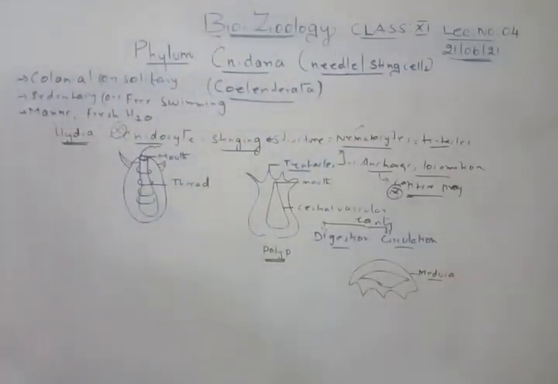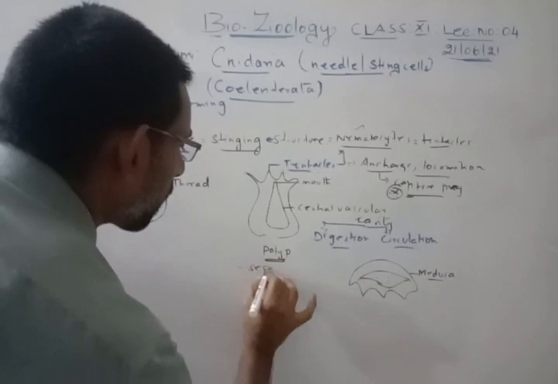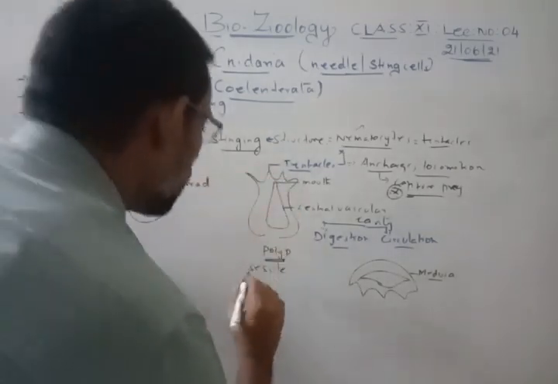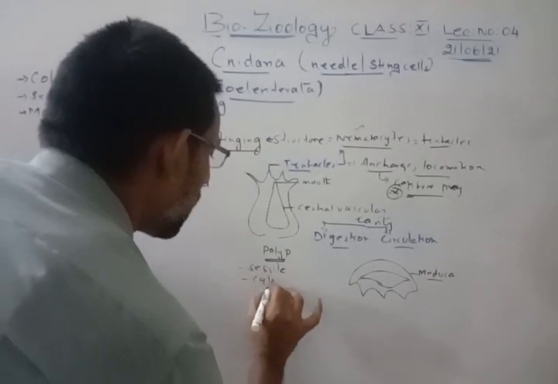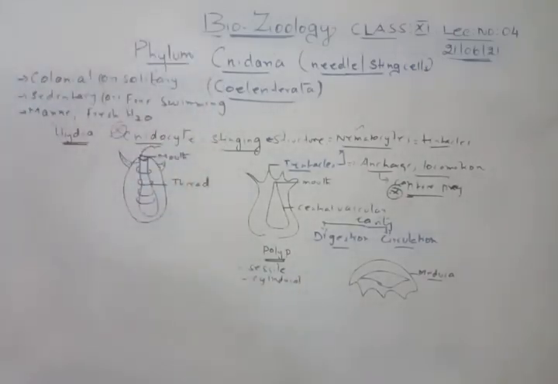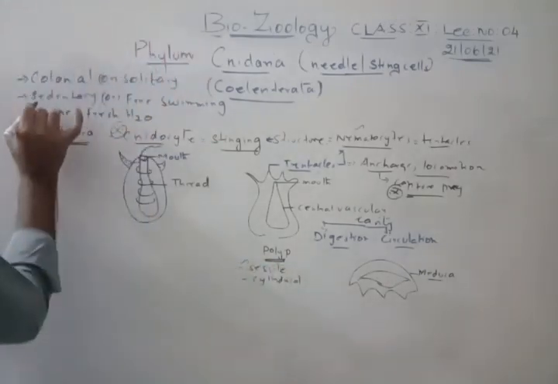Right. So always when you talk about polyps, they are sessile, very important, and the body is cylindrical. So it is sessile as well as cylindrical. And what is sessile? I told you sessile is very similar to sedentary.